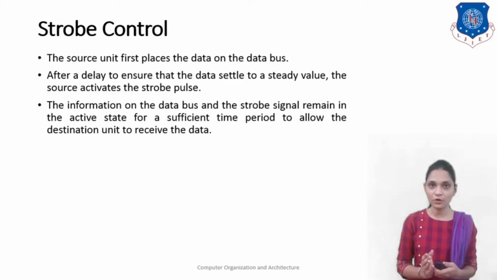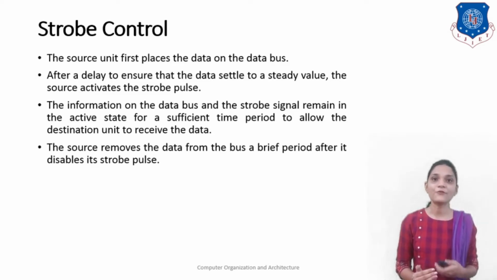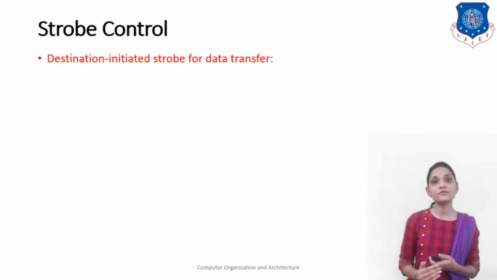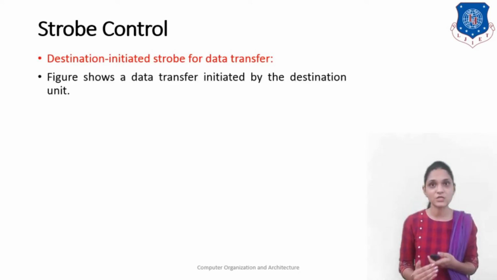First data is available on the data bus, and then the control signal indicates that data is available and you can access it. Second, the source removes the data from the data bus a brief period after it has disabled its strobe pulse. So the data will be available for a longer duration than the strobe pulse. By this way we can use the source initiated strobe control. Next, let me see how we can use the destination initiated strobe control for the data transfer.